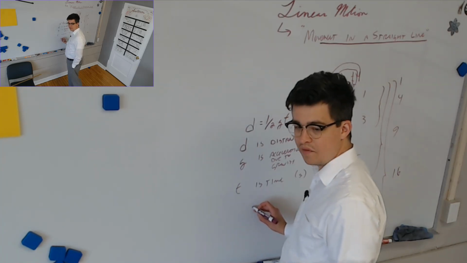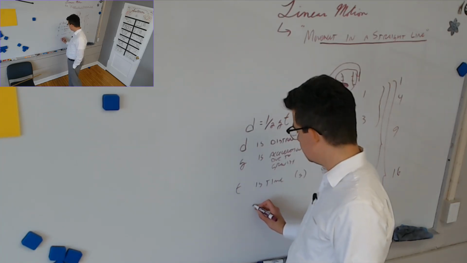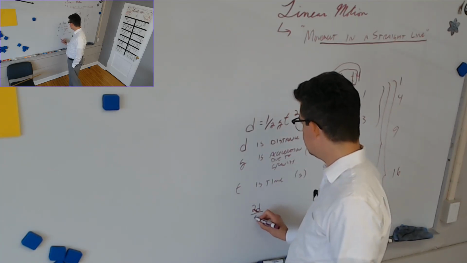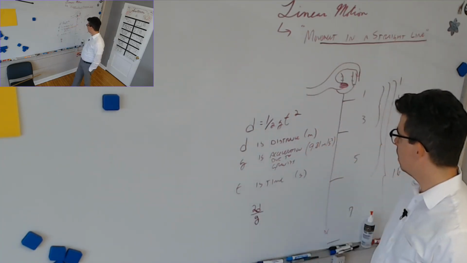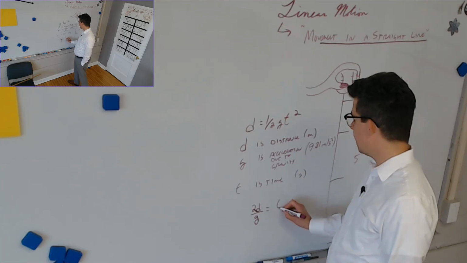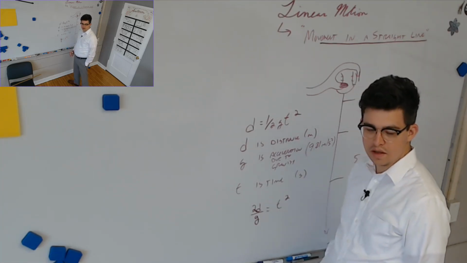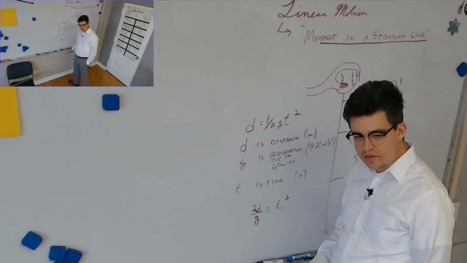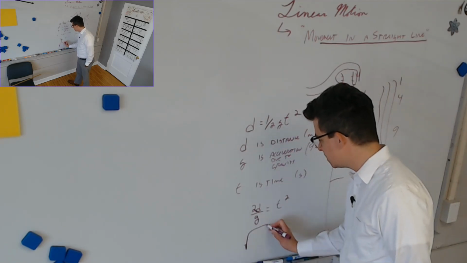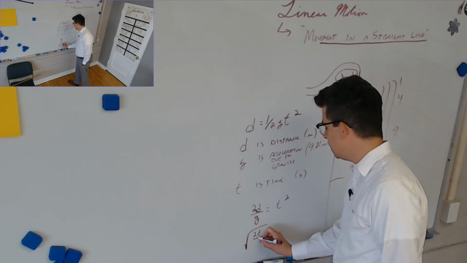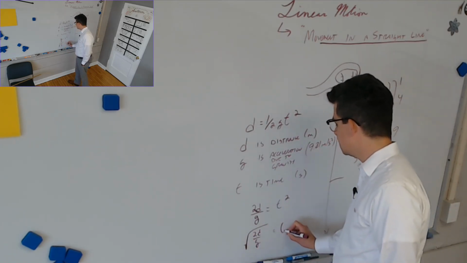what's dividing by a half the same as? So 2d over g equals t squared, right? Now what? I would love to. I'm so glad you said that. Not everyone always gets that right away. So square root of 2d over g equals t.